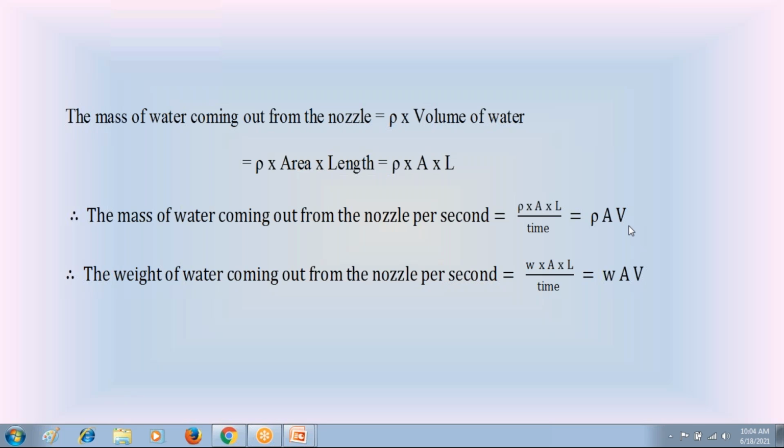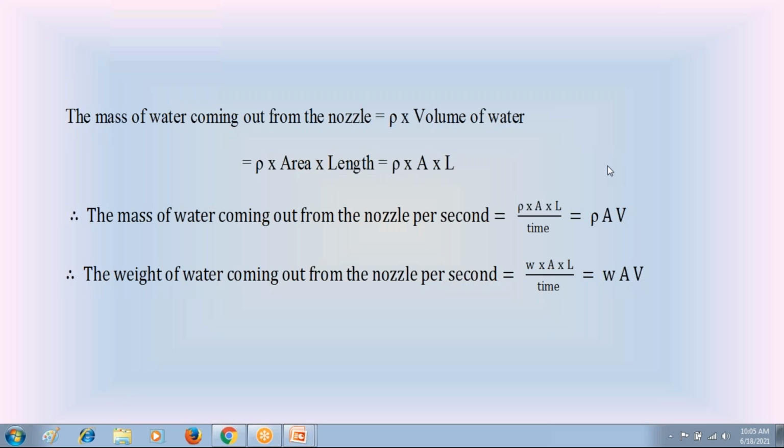Similarly, the weight of water jet coming out from the nozzle per second is equal to small w into AV. Small w is the unit weight of water. So here in this part 1 of unit 3, we are going to the impact of water jets. I explained what is the water jet, and also the mass of water jet coming out from the nozzle per second, that is rho AV, and the weight of water jet coming out from the nozzle per second, that is w into AV. Now coming to the impact of water jet.